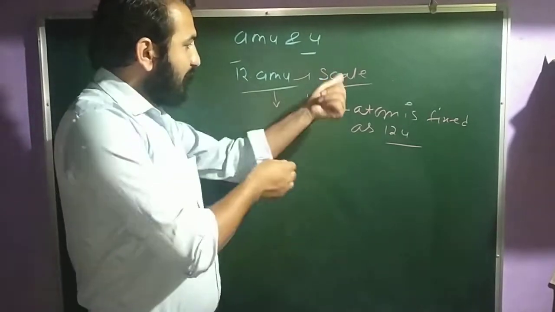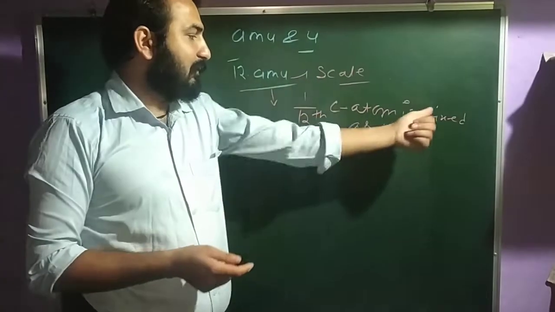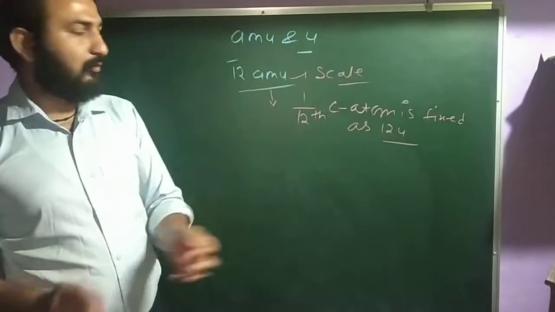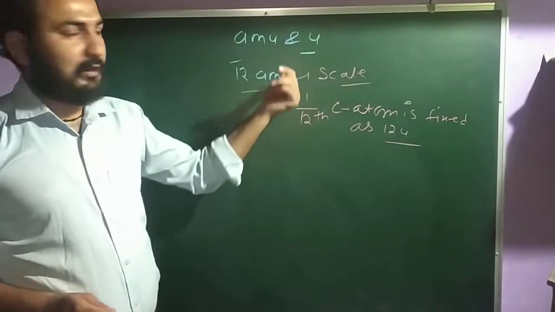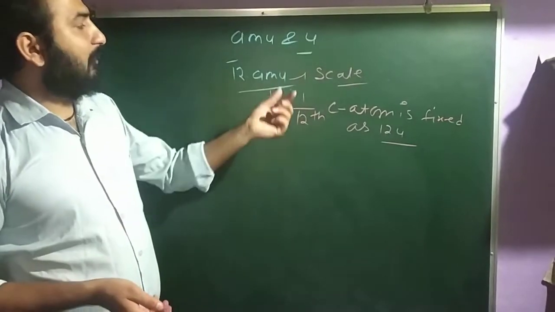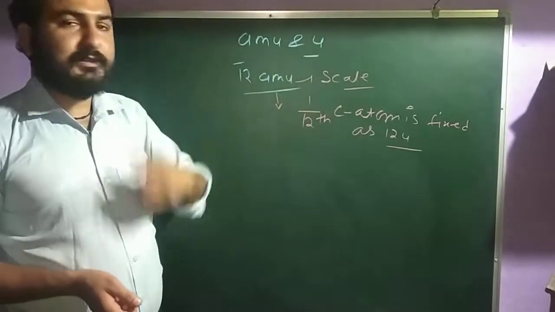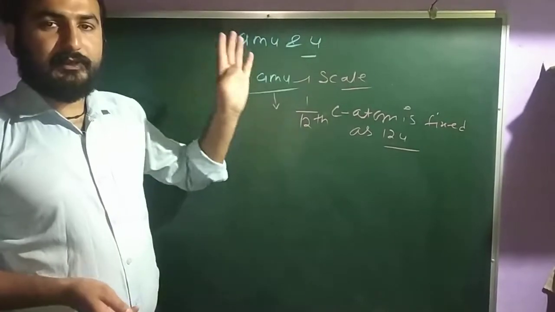That means, what is AMU? We are saying AMU is 1/12, where the 1/12 carbon atom is fixed as 12 U. That means the atomic mass unit. And I told you earlier, nowadays we ignore this and use this U and call it unified mass.